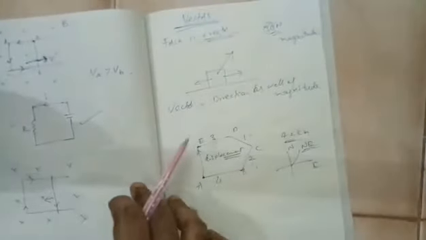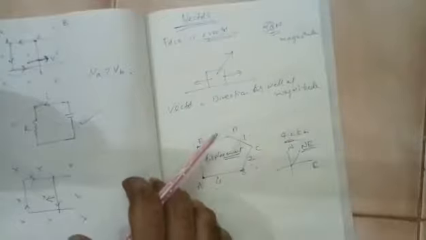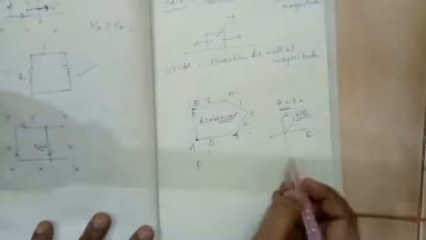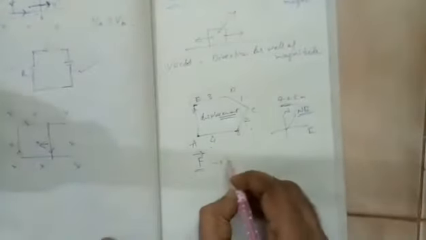So while doing vectors, we need to know some basic operations, some basic methodology. Let us say I take the same example, force. Let us say force is represented by F. So a vector is represented by an arrow mark like this. So this is in the vector form.